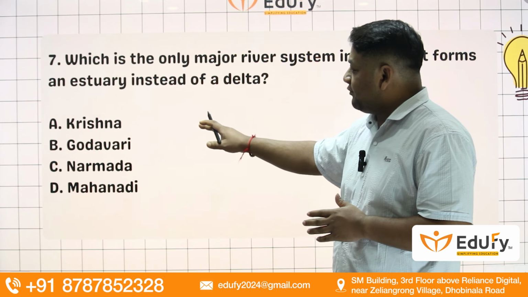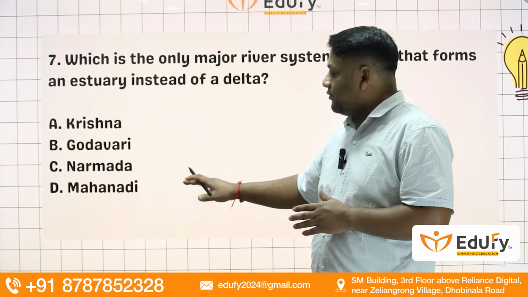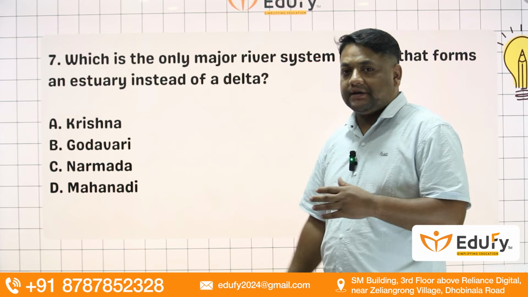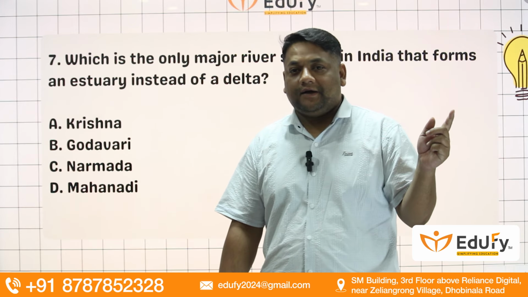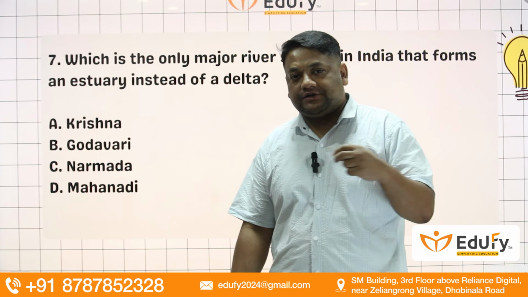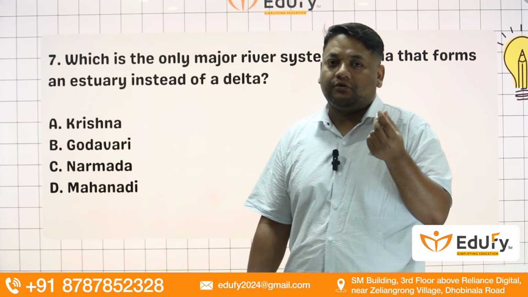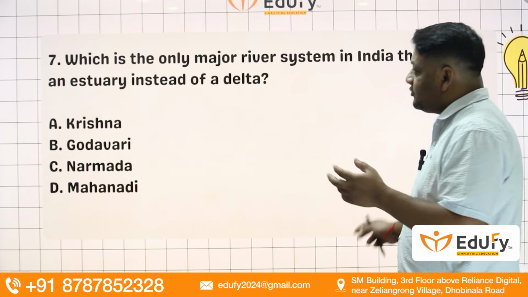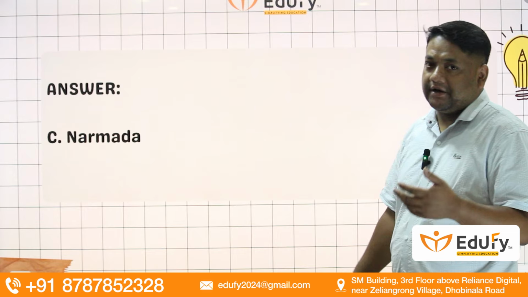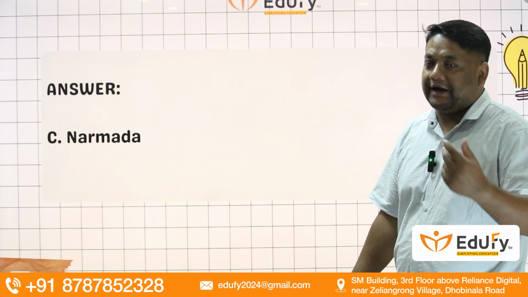Krishna forms a delta, Godavari forms a delta, except Narmada, because Narmada is not flowing towards the Bay of Bengal, it flows towards the Gulf of Cambay. So it discharges directly at the southern corner of Gujarat. And the last option is Mahanadi. So the right answer should be the Narmada river, because it doesn't form any kind of delta.